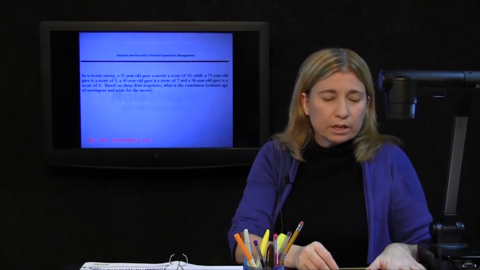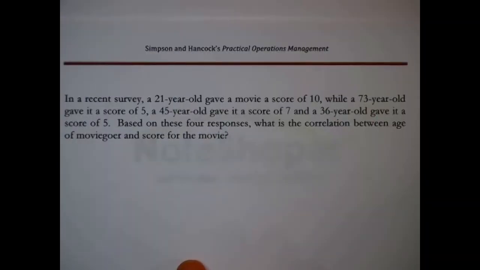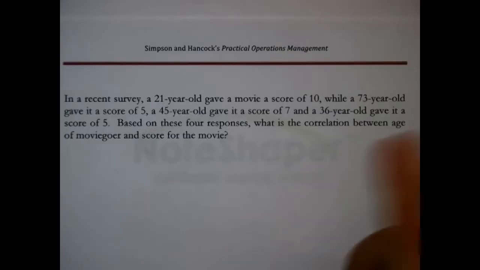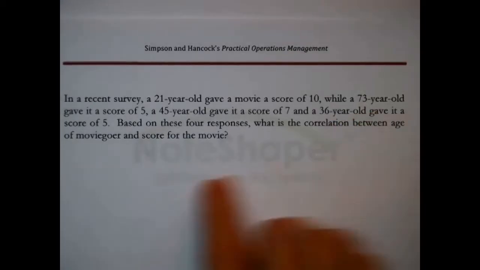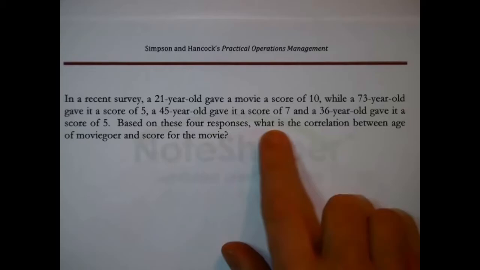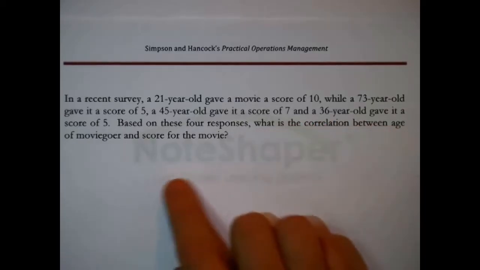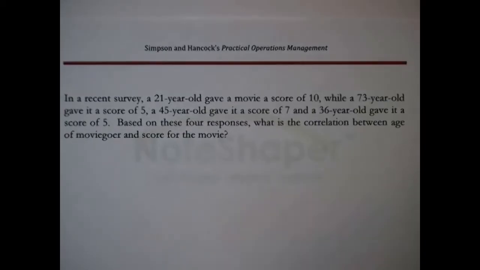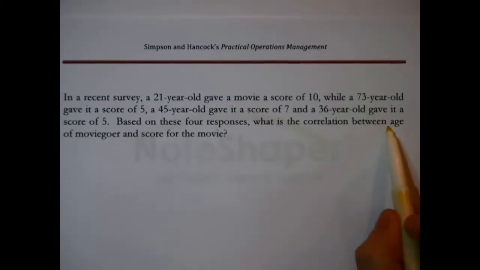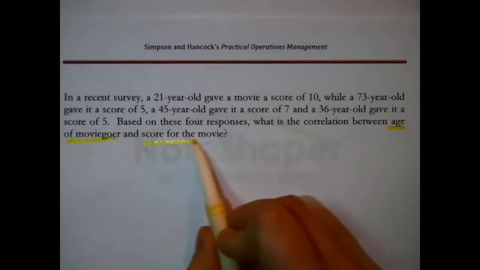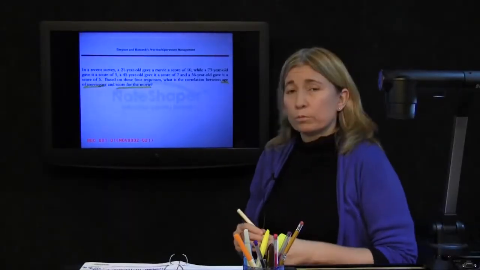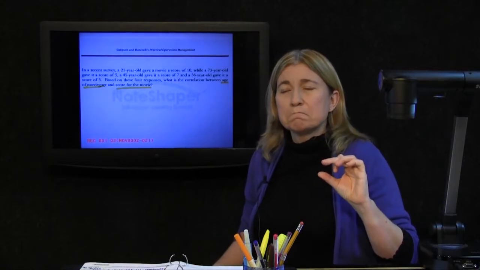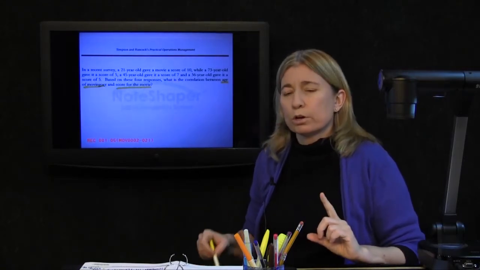opposite. In a recent survey, a 21-year-old gave a movie a score of 10, while a 73-year-old gave it a score of 5, and a 45-year-old gave it a score of 7, and a 36-year-old gave it a score of 5. Based on these 4 responses, what is the correlation between the age of the moviegoer and the score for the movie? Really short question? This question is actually a lot of work.